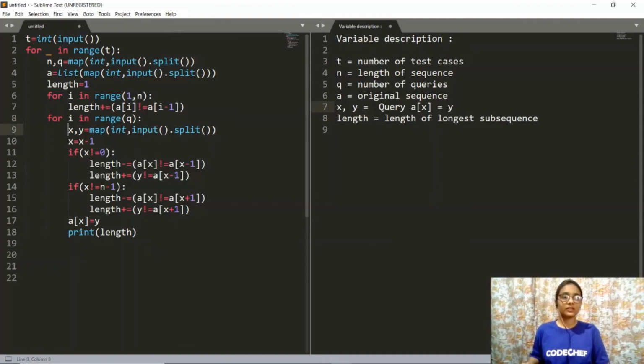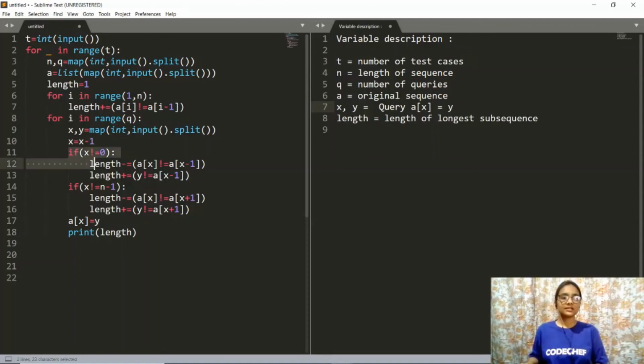So for each query we will input x and y, and then here I have done one thing, that is x equals to x minus 1. This is because in the problem the sequence started from 1, but in our arrays or in our programming, whatever data structures we use, the indexing always starts from 0. So suppose if your x is equals to 1, then it is referring to the element present at index 0. That is why you will have to do x equals to x minus 1.